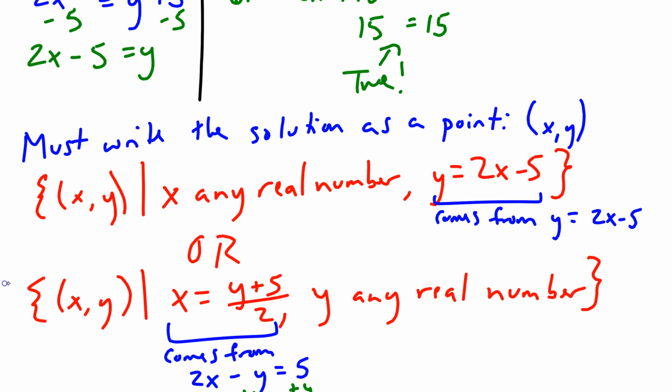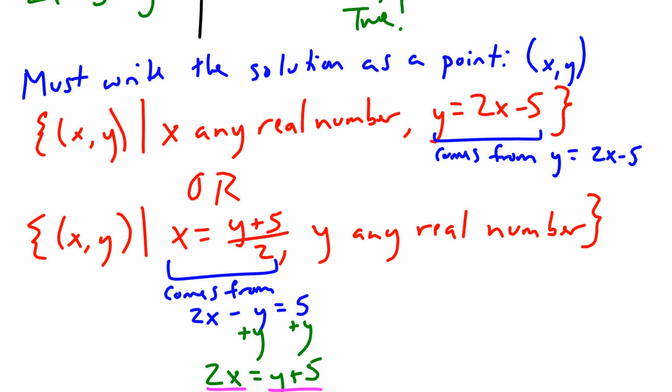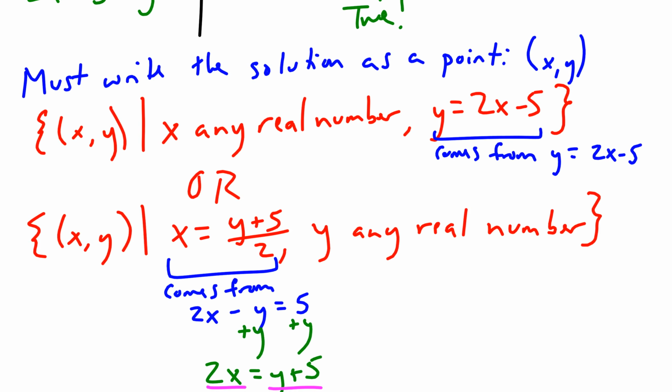So how do I write that? Although I do have an infinite number of solutions, that's not describing all the different points that are on my line. I need to be able to describe, if I have a particular x value known or a particular y value known, what the other coordinate would be for a point on my line. There are two ways we could go about writing our solution. It's going to be a solution set. Here are the two different ways I could write my answer.